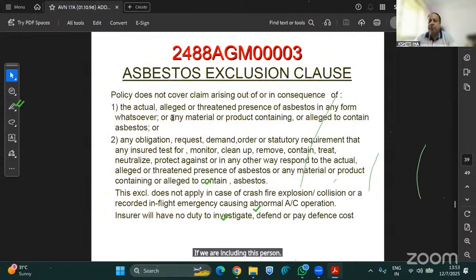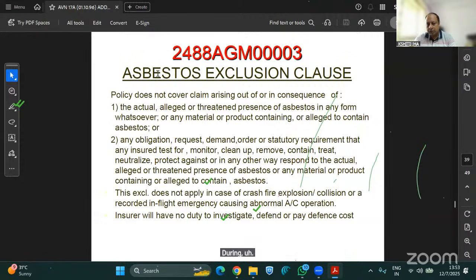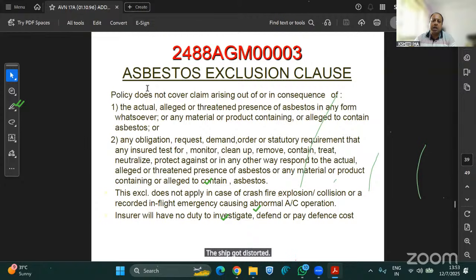Then this is again a special exclusion clause. As you are aware, previously, long back during World War also, the aircraft were made up of asbestos, but due to huge high heat, the metal used to tend, means the shape got distorted, and that is why this asbestos was excluded in this policy.